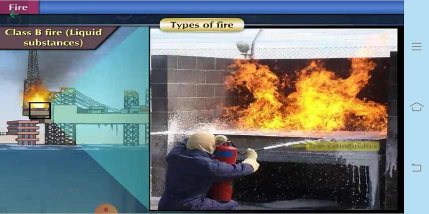So when you spray water, the water will not extinguish the fire, instead it will go down, and therefore the fire will go on increasing. That is why instead of using water for the extinguishing of fire, we need to use a fire extinguisher, which consists of the carbon dioxide gas.